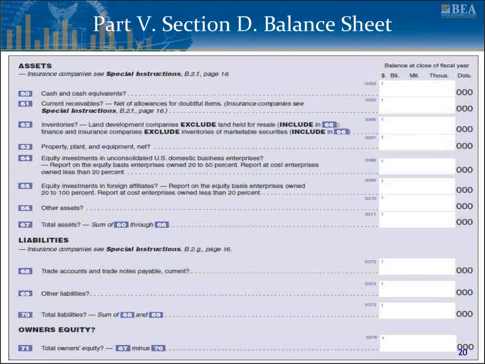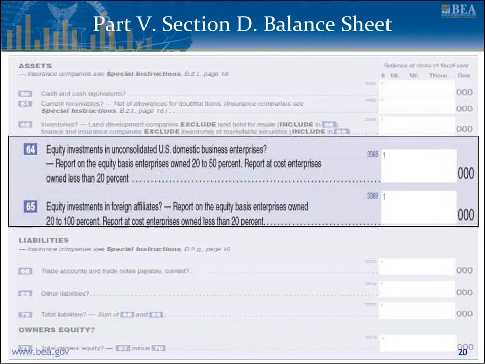Section D of Part 5 covers the balance sheet. Similar to the income statement, generally accepted U.S. accounting principles should be used, unless otherwise specified in the instructions. When reporting balance sheet data, be sure to disaggregate all asset and liability items in the details shown. For example, show accounts receivable and payable between the U.S. reporter and its foreign affiliates, and the proper asset and liability accounts of the U.S. reporter. Equity investments, as discussed earlier, should be accounted for in items 64 and 65 on the balance sheet.